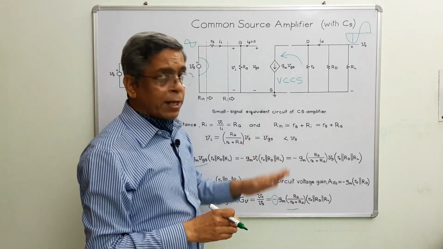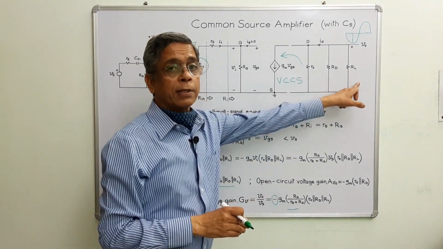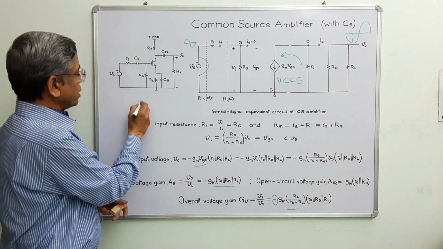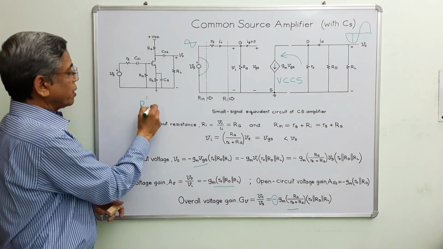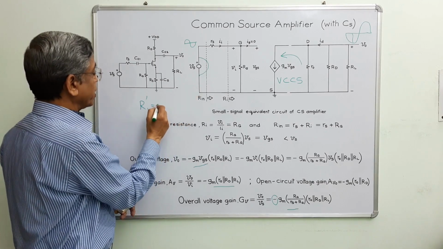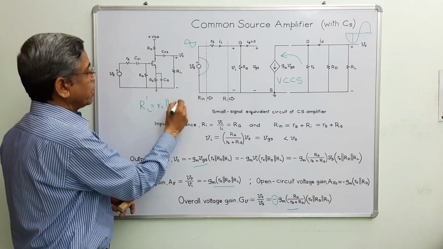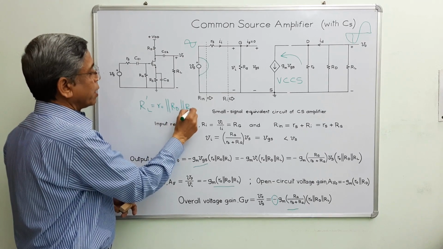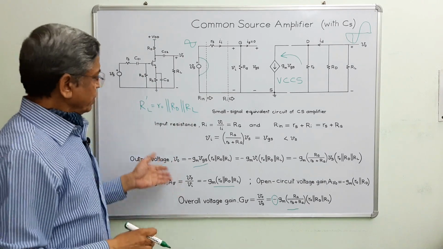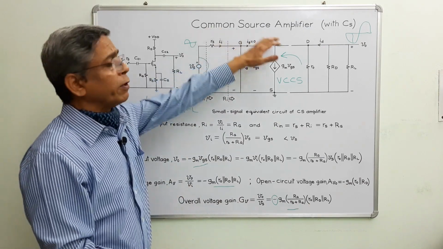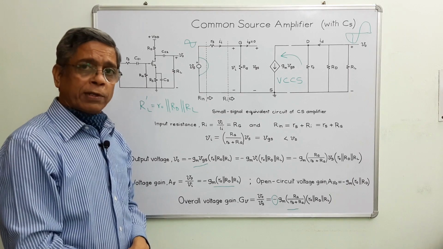That means plainly these three resistors are in parallel. So this is the expression for output resistance of the amplifier R0, RD and RL. So this is all about terminal characteristics of common source amplifier working in mid-frequency band.